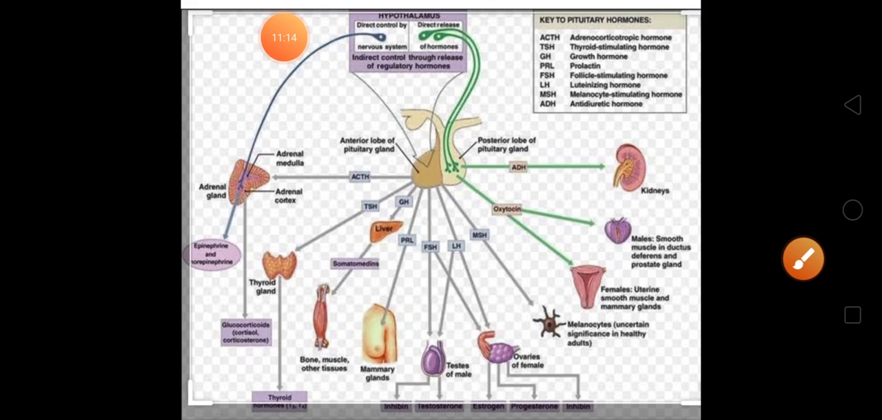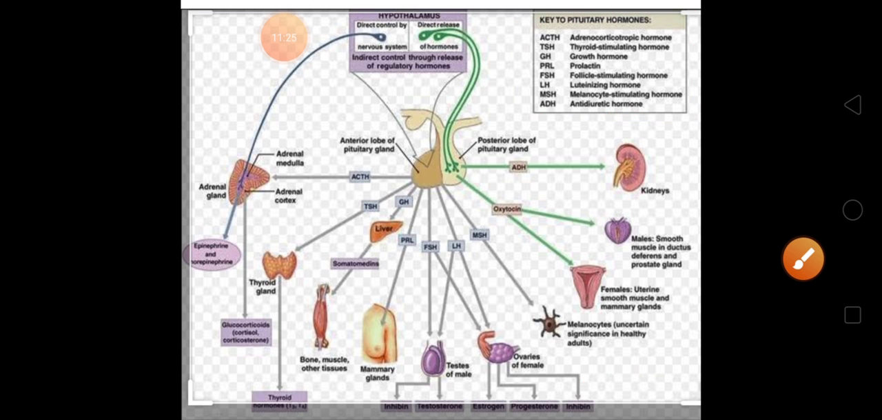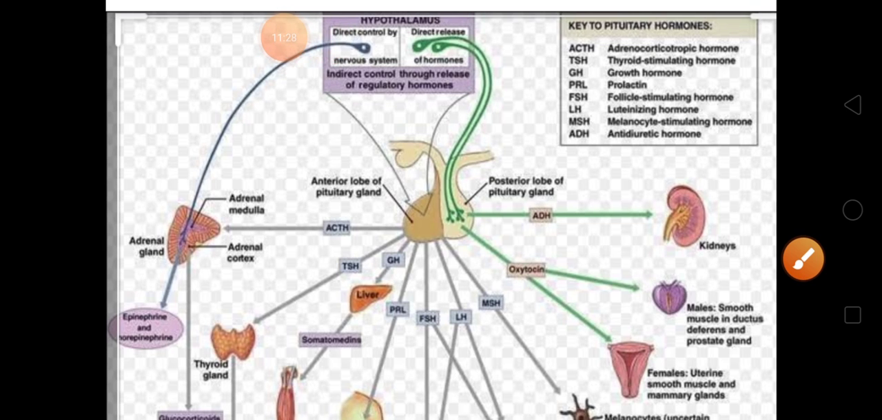Let's see. In this you can see they have shown first of all the various hormones. All these hormones we did: ACTH, TSH, GH, PRL, FSH, LH. FSH is follicle stimulating hormone, LH is luteinizing hormone. Now what is happening over here, you can see they have made the anterior lobe of pituitary and posterior lobe of pituitary.